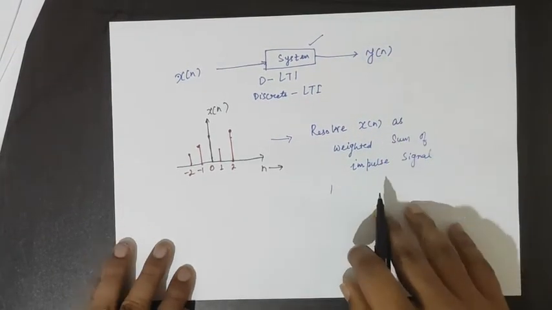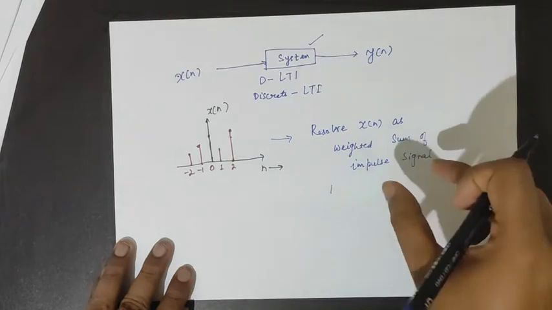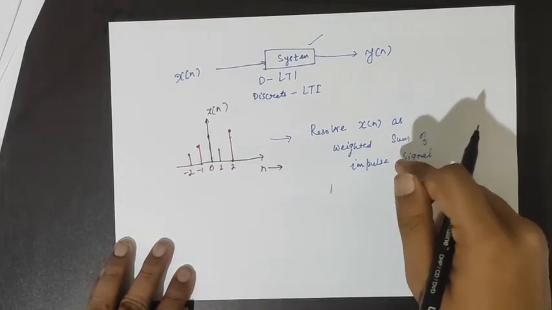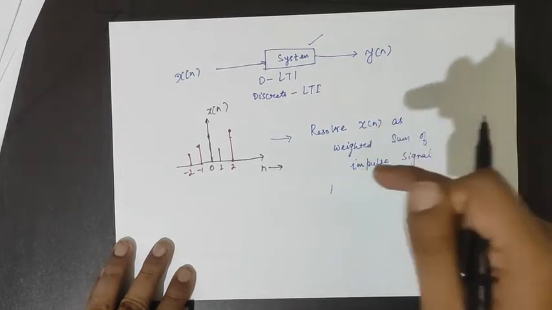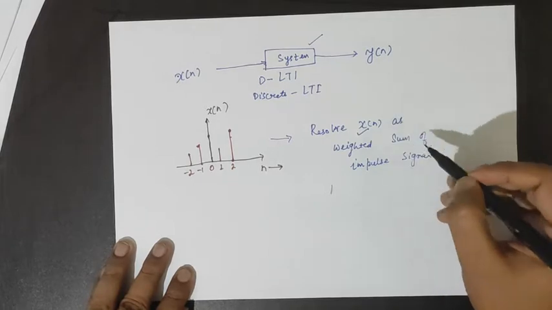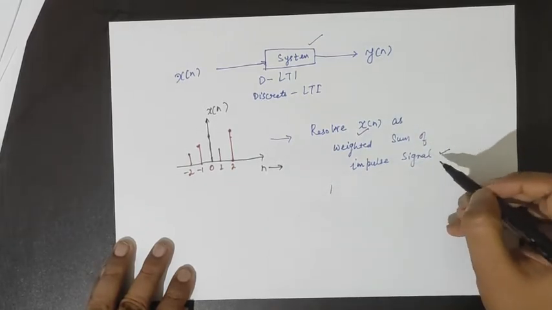That is why we will represent x[n] as a sum of impulse signals, and we will calculate the impulse responses corresponding to each signal.